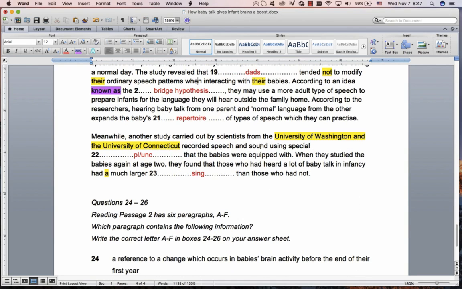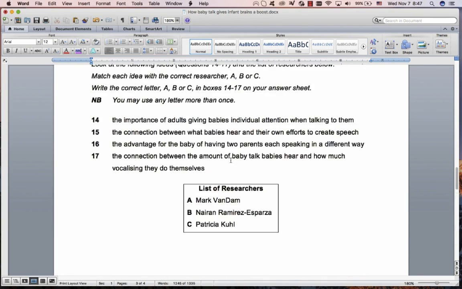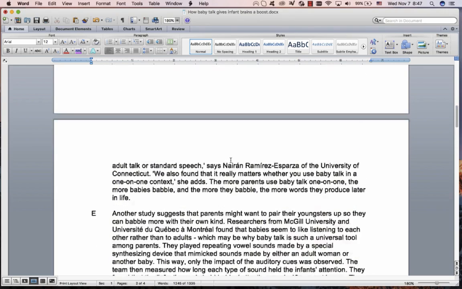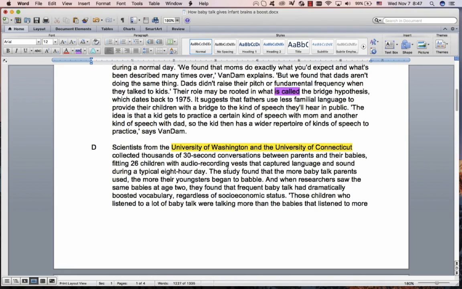Next paragraph. Here again, description of the experiment, the study. And here they found that, this results of the study. So we're looking in the description of the study. They recorded speech and sound using special something that the babies were equipped with. So it's going to be some kind of equipment. What did they record the speech and sound with? Here's the results of the study. So we're just over here.